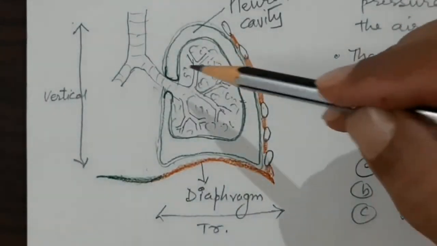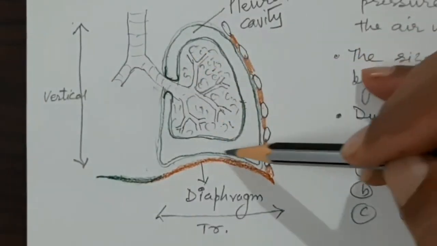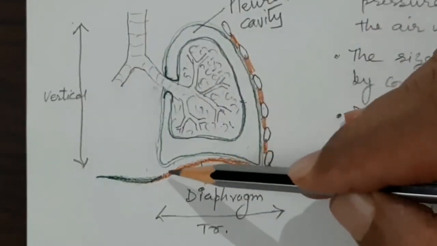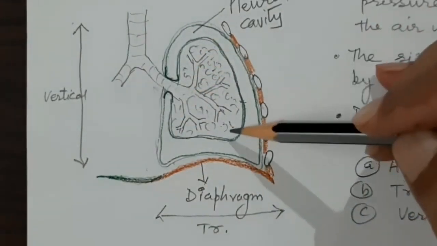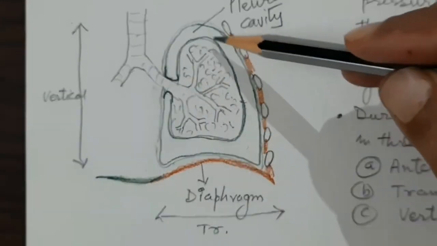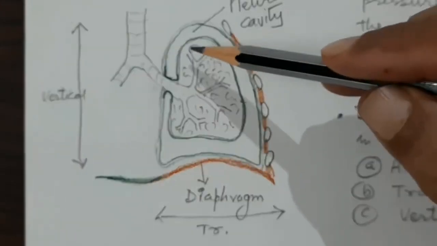There is a negative pressure present, and during the act of inspiration, when the dimensions or diameters of the thoracic cavity increase, this also increases the diameters of this pleural cavity.